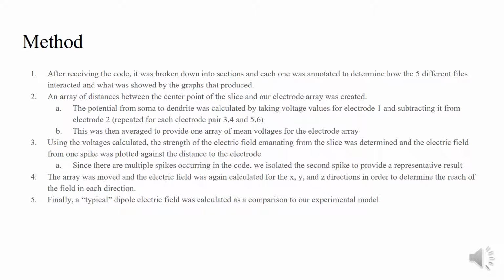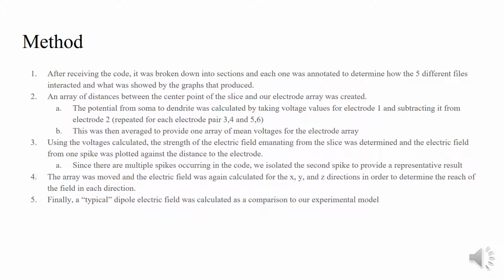So then after that, we used voltages calculated to get the strength of the electric field emanating from that central point and determining what the electric field decay looks like for one of the spikes against the electrode arrays that we will make. Since there's multiple spikes, there's actually 5 spikes that occur in the code, so we're isolating one of those and then using that as a representative to apply to the other ones to get an idea. So we have 3 different directions for these electrode arrays, in the X, Y, and Z, just to get an idea of how radially that works in each of those.